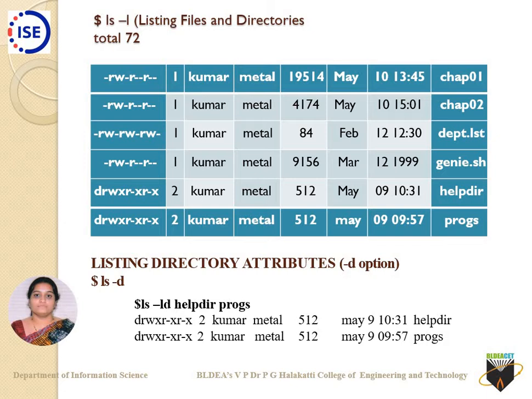Just go across with the third row example here. It says hyphen, that says it's a regular file type. dept.lst is a regular file type. The next three have been represented as R, W and a hyphen. R, W, hyphen says that this particular permission is for the owner of this file, that is nothing but who has created this particular file. So the permissions are R, W and a hyphen. So the owner has the permission of reading and writing but not executing.